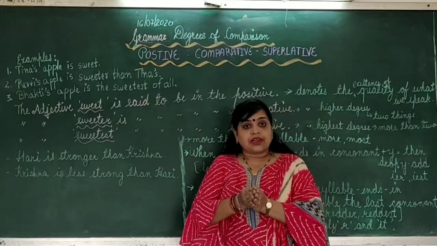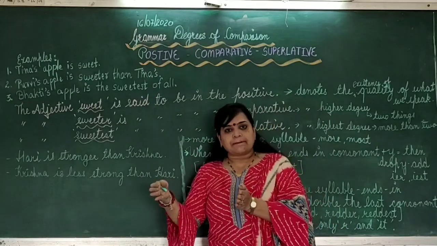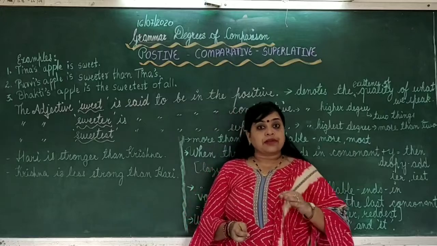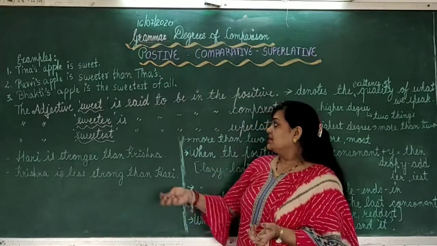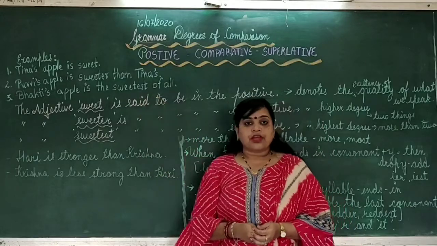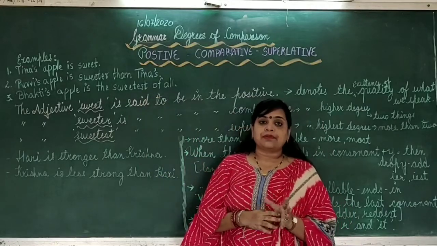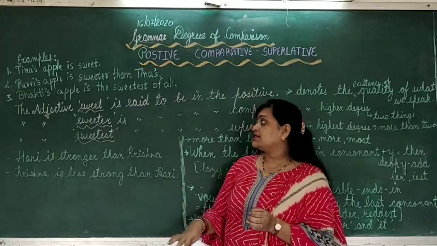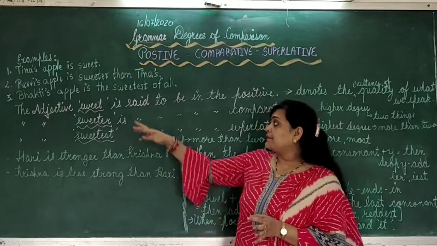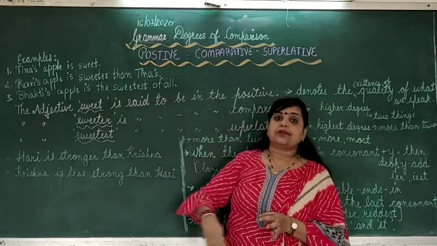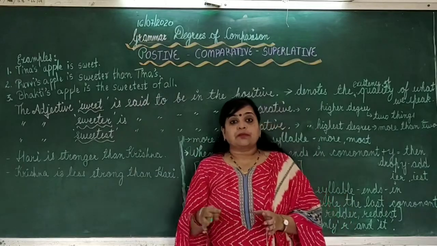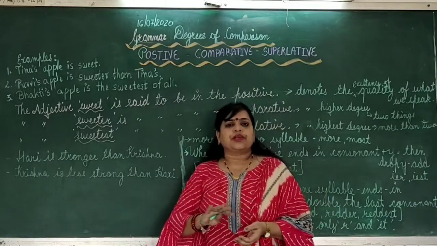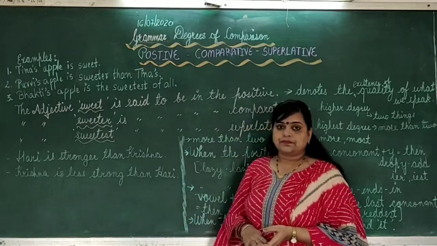Purvi's apple, when we compare to Tina's apple, Purvi's apple is sweeter. It's more sweet, more tasty. And when we compare Bhakti's apple with any other girl's apple, Tina's apple, Purvi's apple or any other, then we find that Bhakti's apple is the sweetest of all.